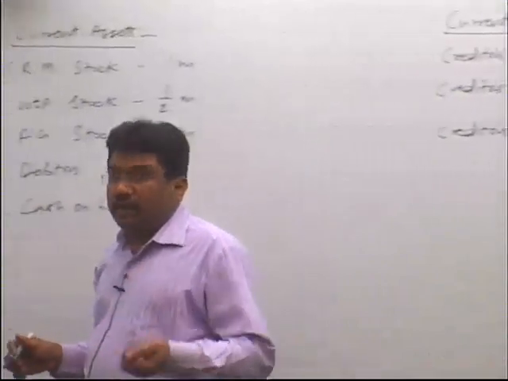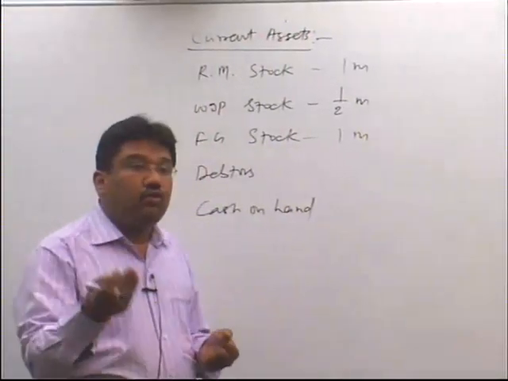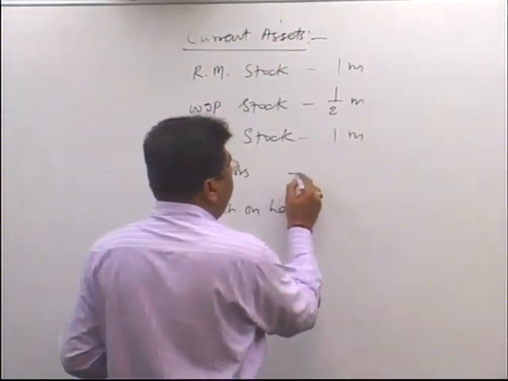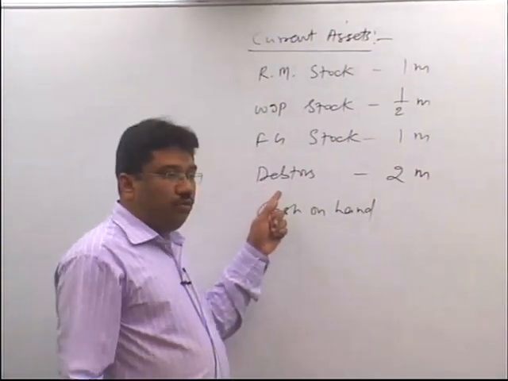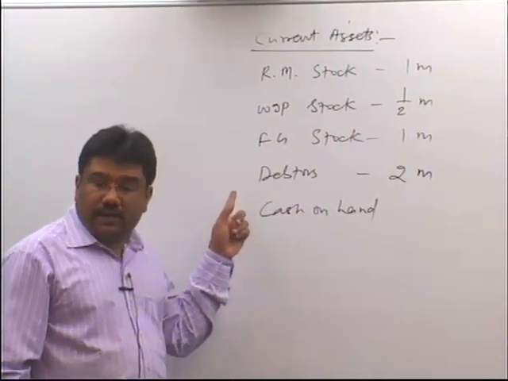And in the same way, we give credit of 2 months to our debtors. So when we give credit of 2 months, our money is locked up in the debtors for 2 months. So they become our current asset.